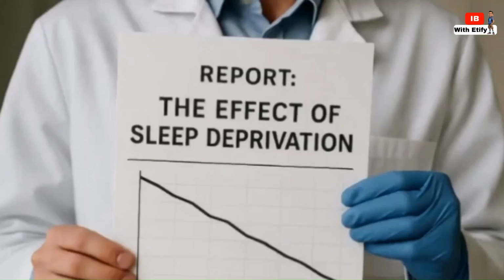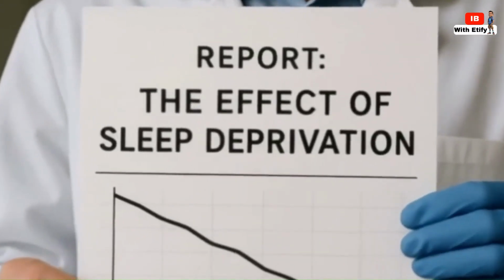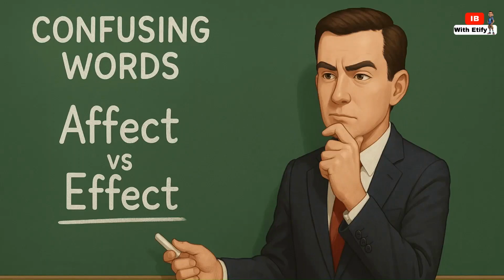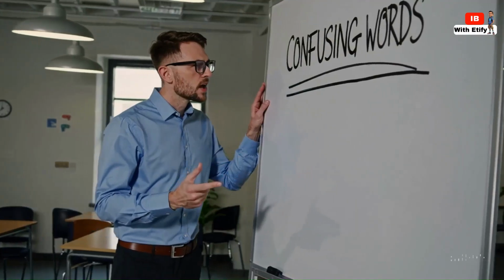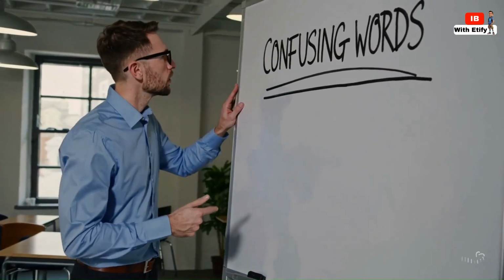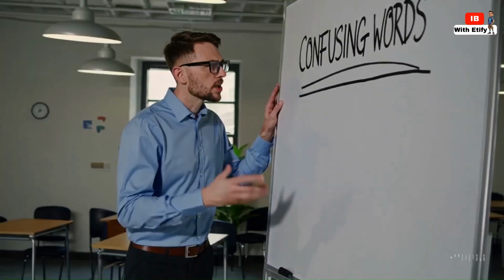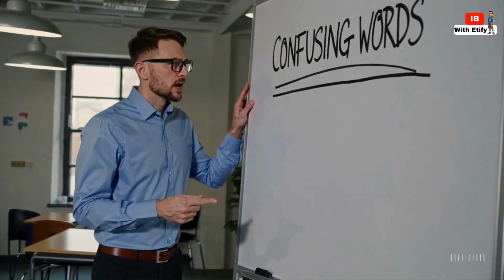Effect is the outcome. For instance, the lack of sleep had a negative effect on his performance. Notice the difference from our previous example. Here, effect is the result of the lack of sleep. What was the outcome? A negative effect. You can often put the or a before effect when it's a noun. So if you're talking about the result or the outcome, choose effect.